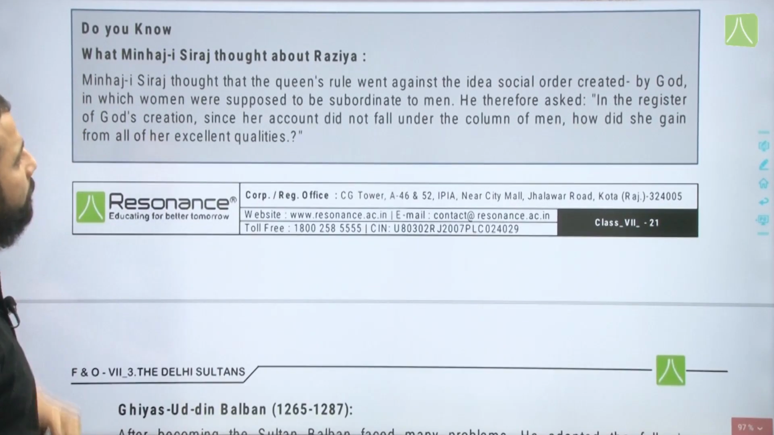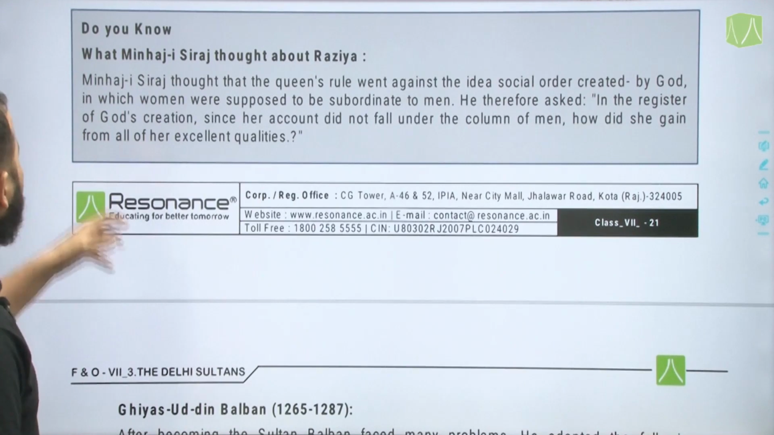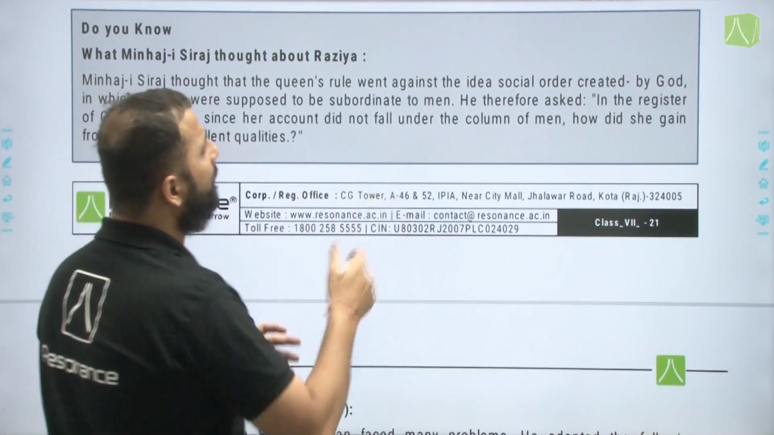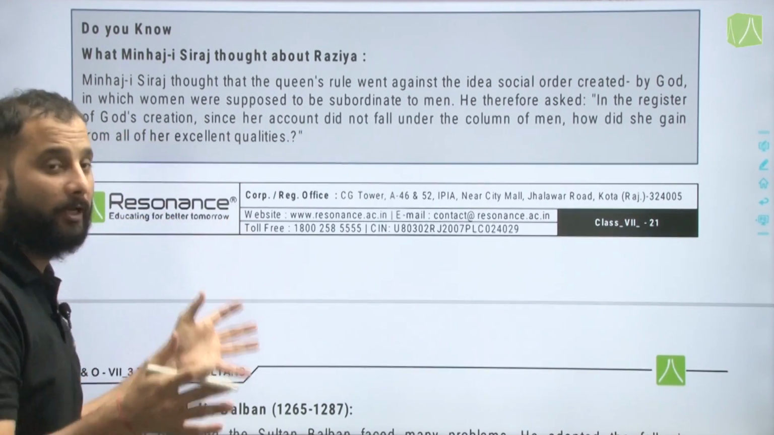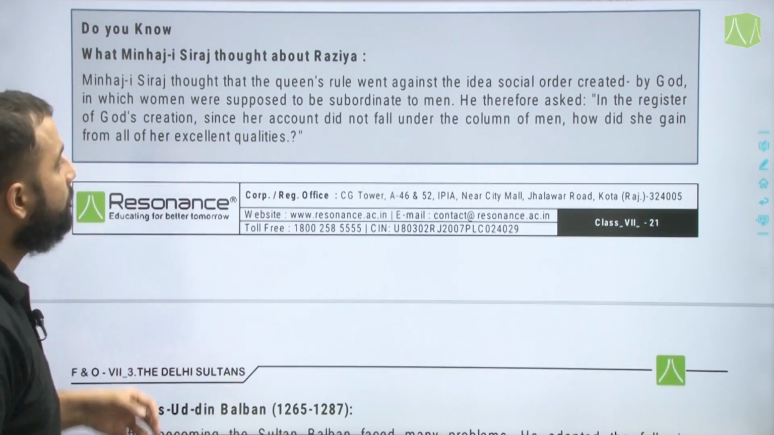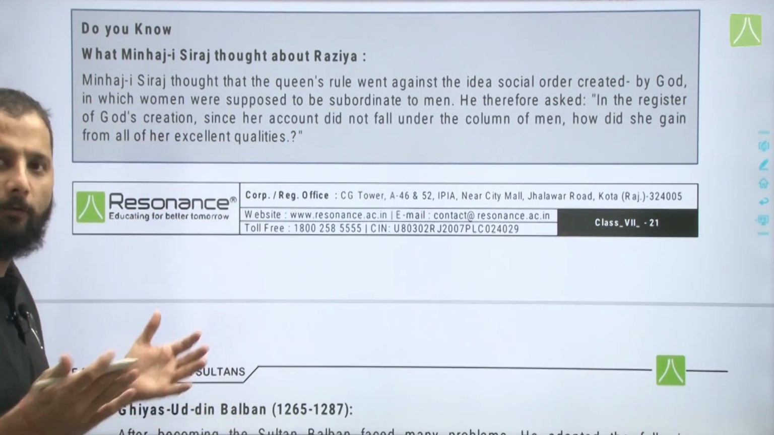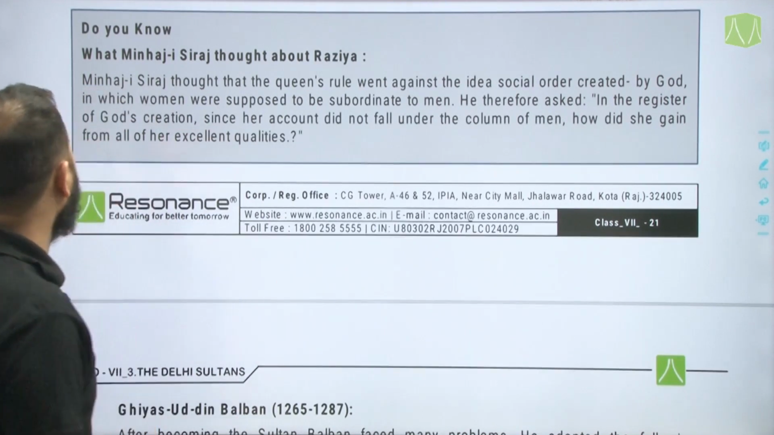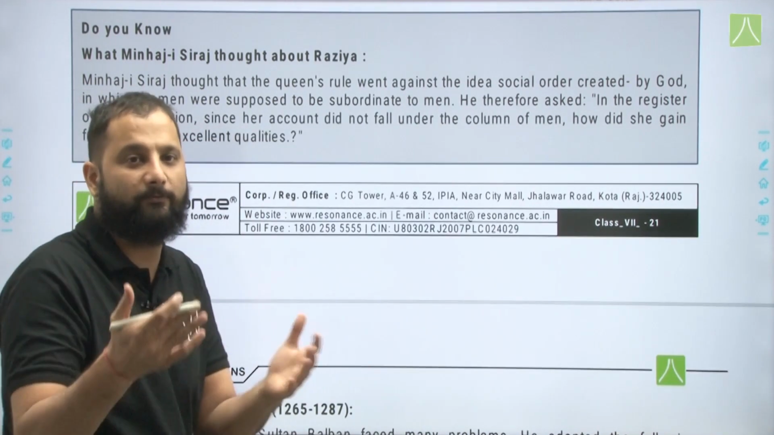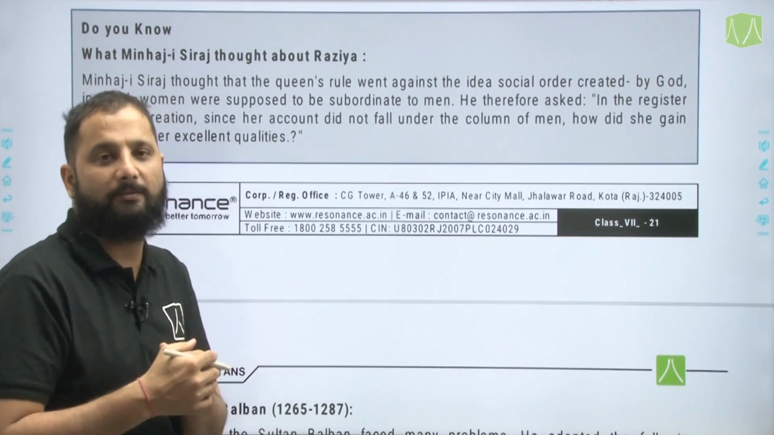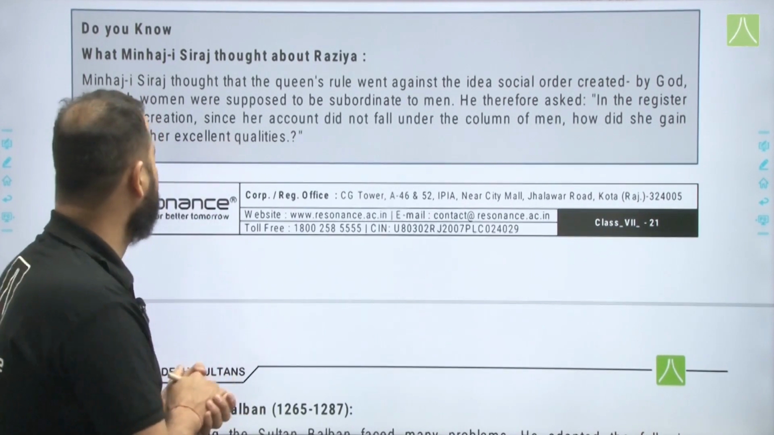Now this is a short statement about how Minhaj-e-Siraj thought about Razia. Minhaj-e-Siraj thought that the queen's rule went against the ideal social order created by God, in which women were supposed to be subordinate to men. So that is what his belief is. He therefore asked, in the register of God's creation, since her account did not fall under the column of men, how did she gain all of her excellent qualities? How did she get all the qualities which are better than her brothers, and she is the rightful chosen person by her father.